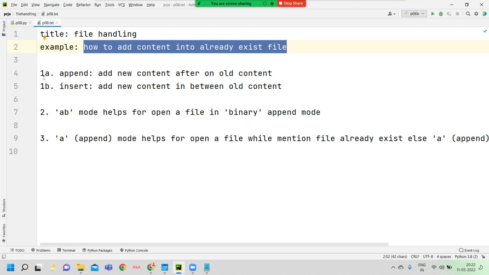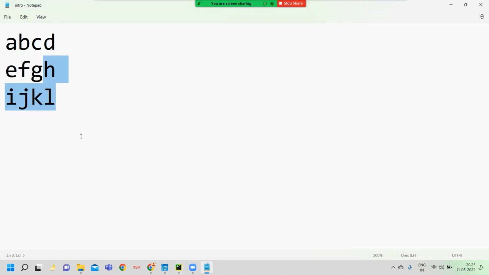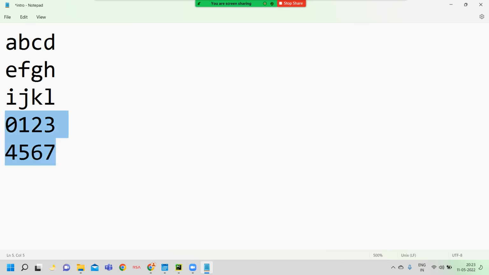What is the difference between append and insert? Append means adding new content after the old content. Sir, I do not understand what you are trying to say. For example, where the cursor blinks, you can add new content right there. For example, here I add some new content. That is your wish. So this is called append, since we do not disturb the old content; we add new content after the old content.